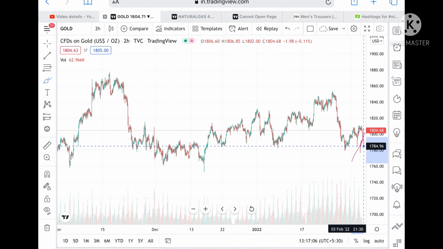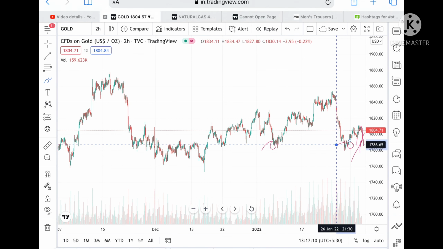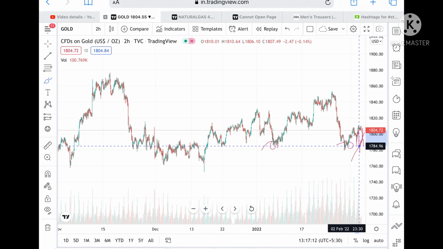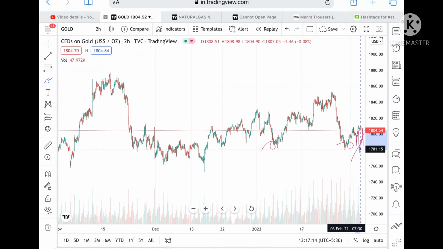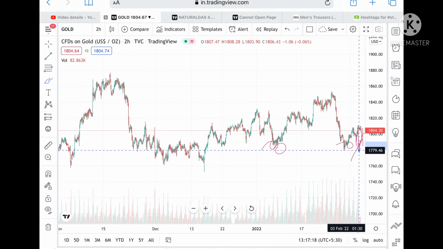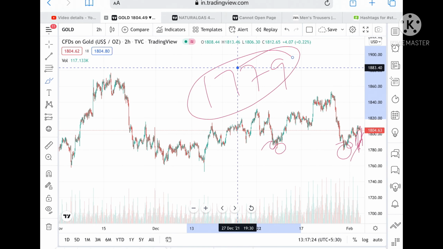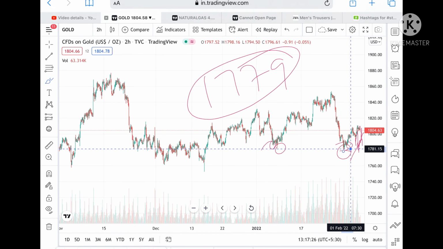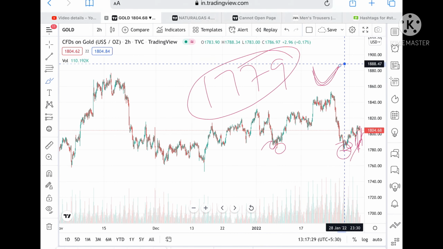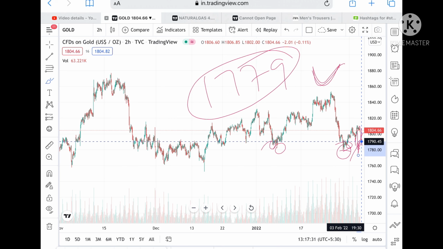Suppose the price goes below this level, then we can see it can come down to a level of 1784, and from there it can go further low to a level of 1768. I have already told you that if it goes below a level of 1782, and 1779 is already tested here, chances will be very high that it can go further low, because this is the level that has already been tested.